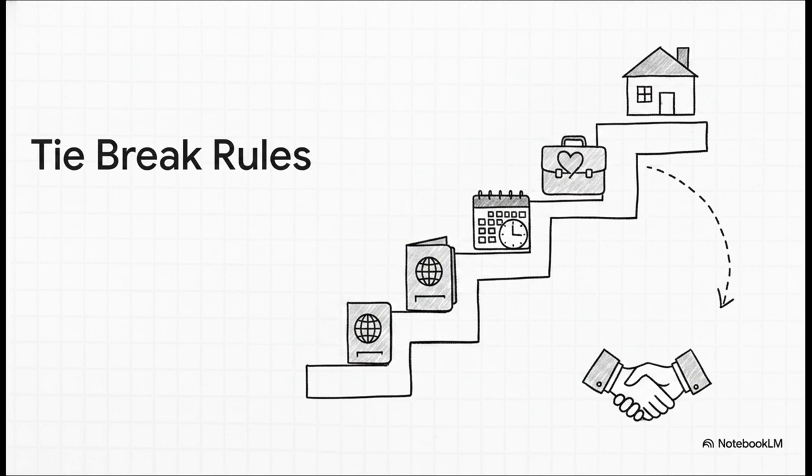If that's still a tie, they look at your habitual stay. Where do you spend most of your time? Still tied? They look at your nationality. And if you somehow have dual nationality, it drops all the way to step 5, which is literally a mutual, negotiated agreement between the tax authorities of the two states.